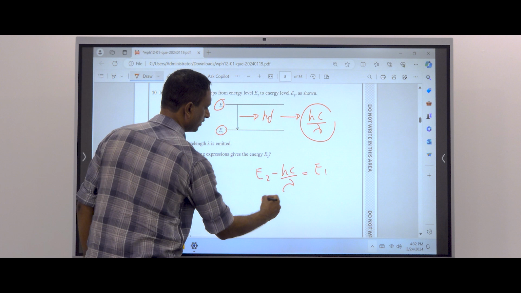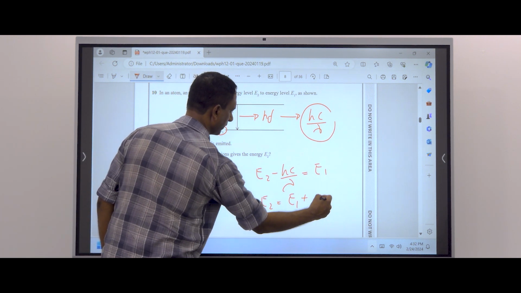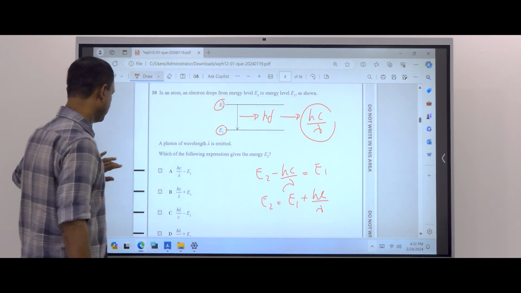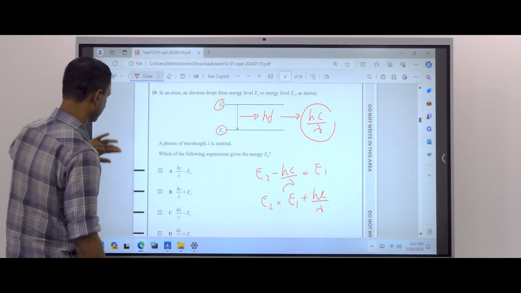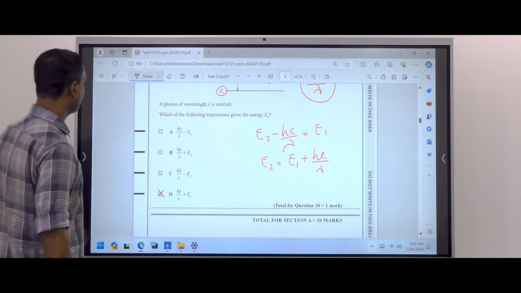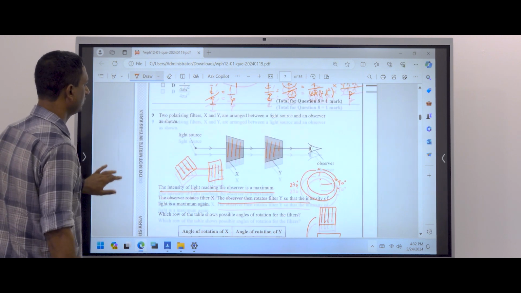Then E2 equals E1 plus hc over lambda. Then the answer is D. I promised to explain the 8th question again using another method.